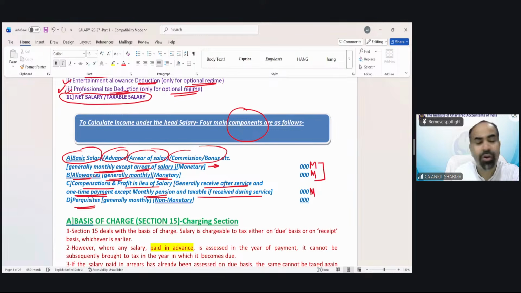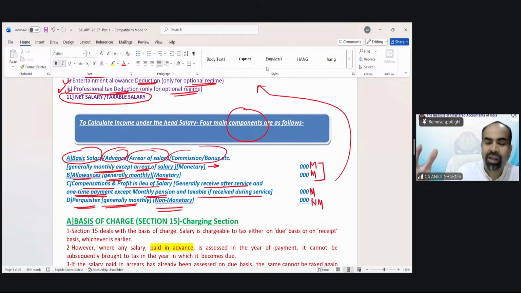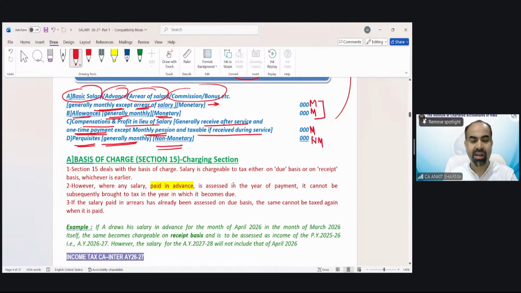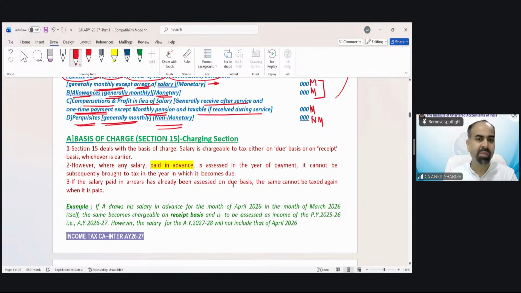And then perquisites. These are non-monetary payments, generally monthly. So I have done nothing new. The format which we have explained above, I have just made into components out of those 8 points in four categories. So to solve any question of salary, we have to find out first of all basic salary, advance, arrear, then allowances, then compensation, then perquisite. So this chapter is also in this way. We will discuss basic concept, basic salary, then allowances, then compensation, and then perquisite.